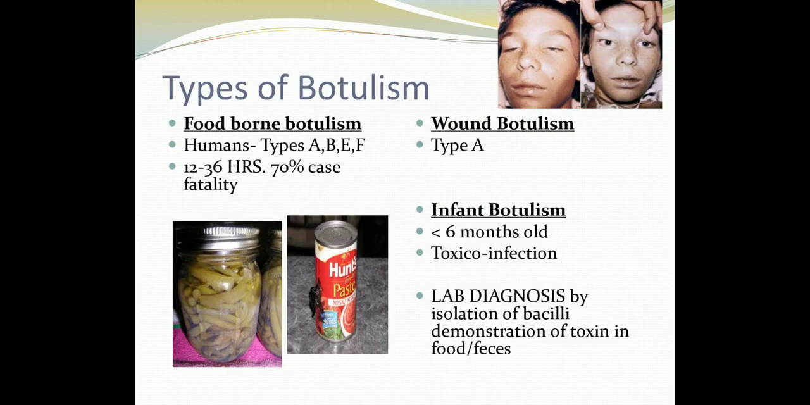Let me just reiterate that the bacilli can be isolated in both RCM broth and also in blood agar. In RCM broth, it is proteolytic and saccharolytic, both proteolytic and saccharolytic, depending on the serotype of the organism which is infecting the host. And toxin demonstration can be done by injecting the specimens into the mouse and observing for the flaccid paralysis.